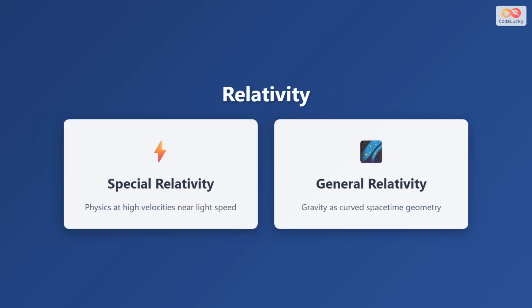Relativity comes in two forms, both developed by Albert Einstein. Special relativity deals with physics at high velocities approaching the speed of light. It reveals that time slows down and lengths contract for objects moving at such speeds, and that mass and energy are equivalent, as expressed in the famous equation E equals mc squared. General relativity extends these ideas to include gravity, describing it not as a force, but as the curvature of spacetime itself caused by mass and energy. Massive objects like stars and planets literally bend the fabric of space and time around them.